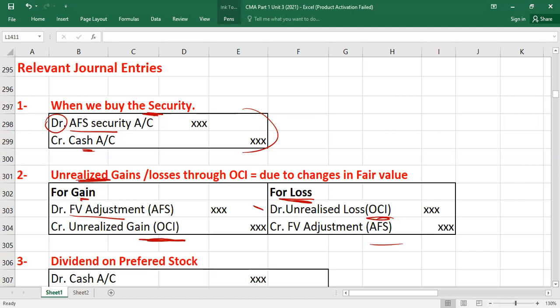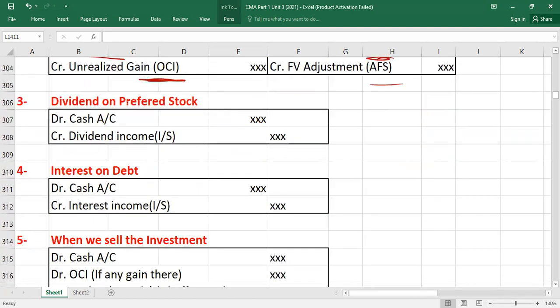Understood? And then whenever you receive dividend, or you have a right to receive dividend on preferred stock, you will debit cash or dividend receivable, credit what? Dividend income. And then, guys, what do we have? Interest. Debit cash, credit what? Interest income if you have received it on bonds.